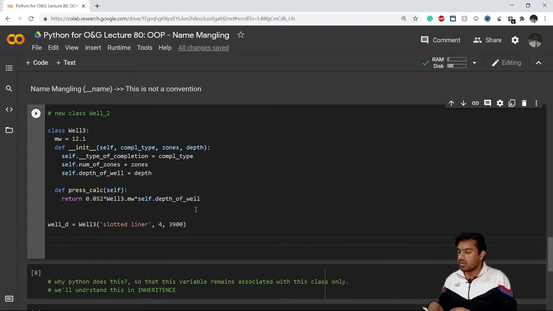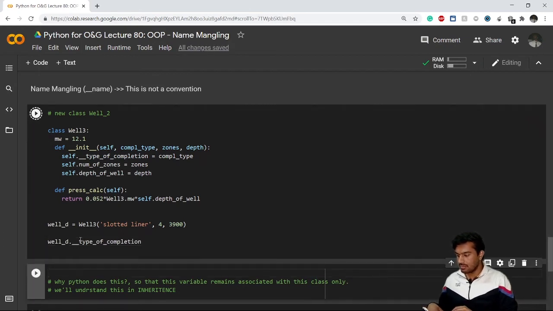So if I want to check the completion type, I'll use the double underscore format and simply write val_d dot this, and it should give me slotted liner.